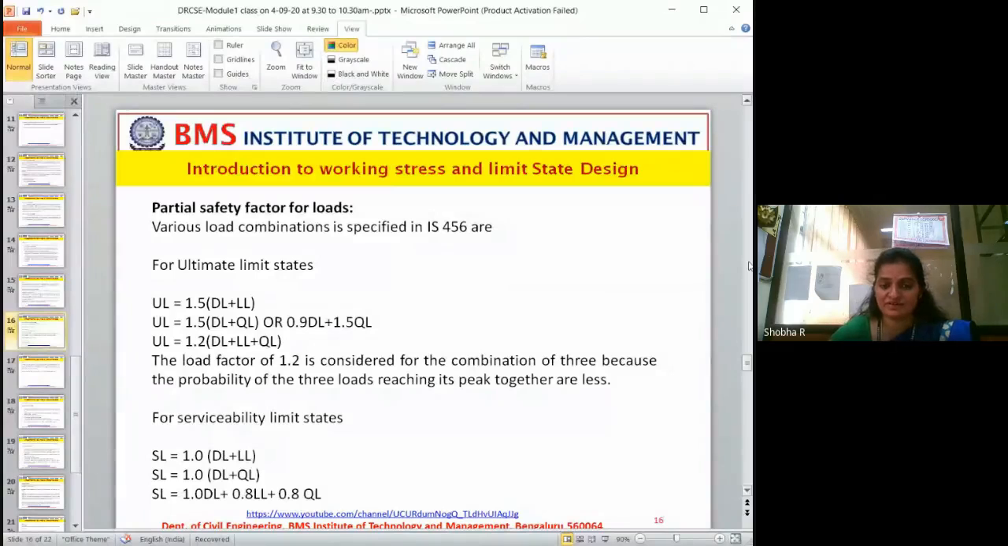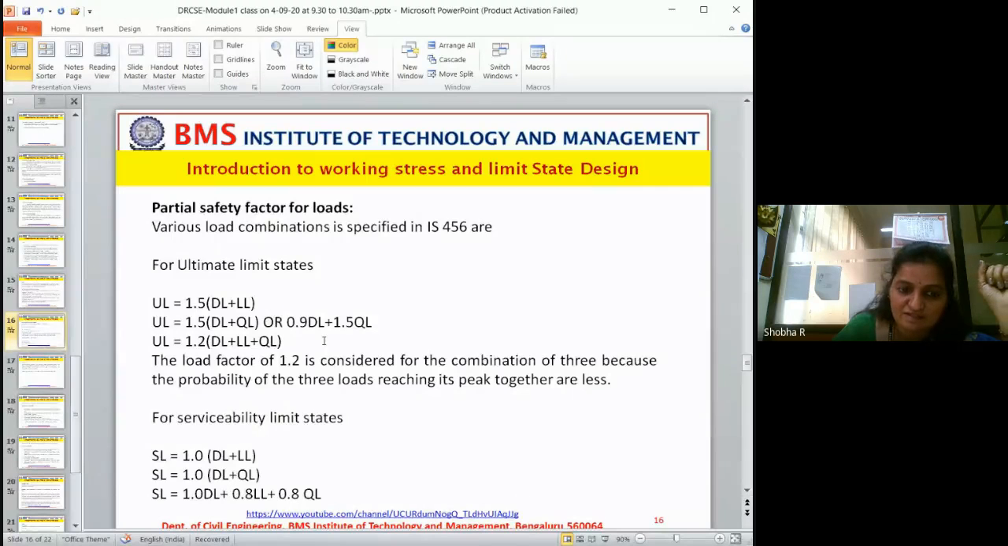Now, partial safety factor. As I told you, there are different combinations. For ultimate state design, the design load is 1.5 times dead load plus live load, 1.5 times dead load plus earthquake load, or 0.9 times dead load plus 1.5 times earthquake load. These are the load combinations we consider in the design, or 1.2 times dead load, live load plus earthquake load.